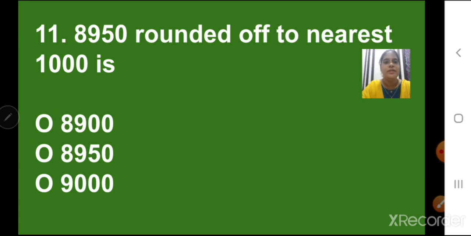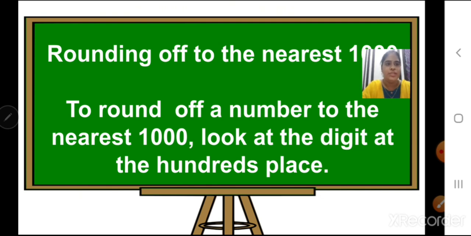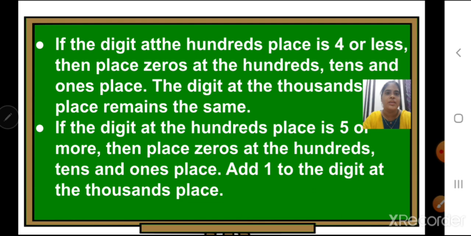Next question is 8950 rounded off to nearest 1000 is. Now let us revise the concept of rounding off to nearest 1000. For rounding off to nearest 1000, we have to look at the number at hundreds place. Then, if the digit at the hundreds place is 4 or less than 4, then we have to place zeros at hundreds, tens and ones place, and the thousands place number will not change. It will remain as it is.